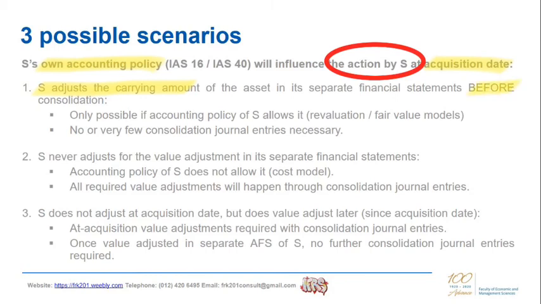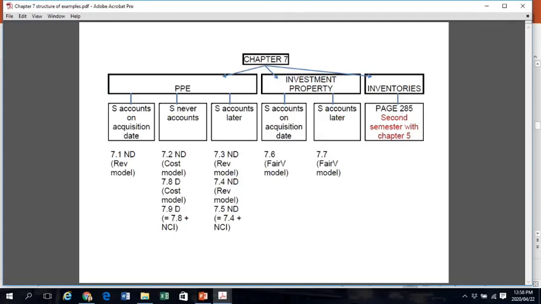Scenario 2, ACE never adjusts for the value adjustment in its separate financial statements. And scenario 3, ACE does not adjust at acquisition date, but does value adjust later. The following structure organizes the examples in Chapter 7 under the 3 possible scenarios.